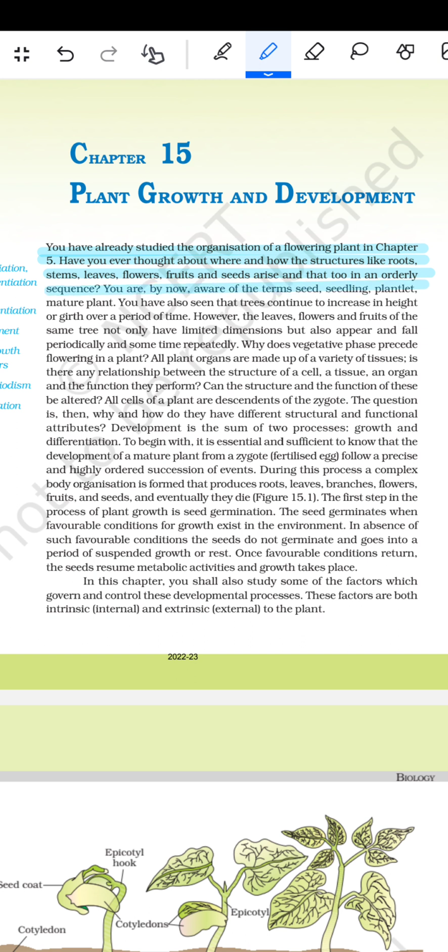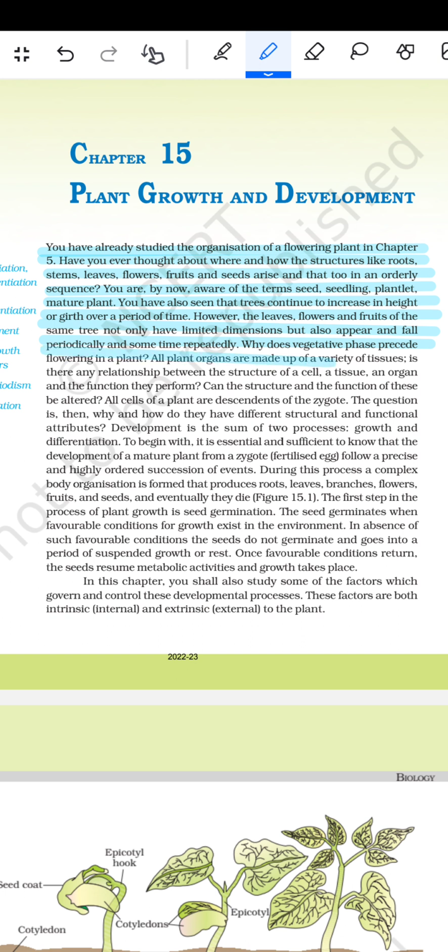You are by now aware of the terms seed, seedlings, plantlet, mature plant. You have also seen that trees continue to increase in height or girth over a period of time. However, the leaves, flowers, and the fruits of the same tree not only have limited dimensions but also appear and fall periodically and sometimes repeatedly. Why does vegetative phase precede flowering in a plant?